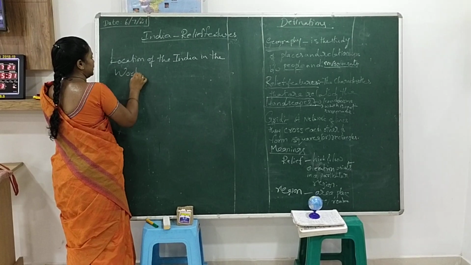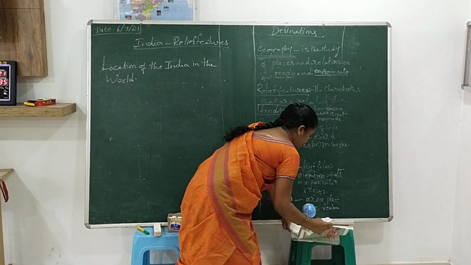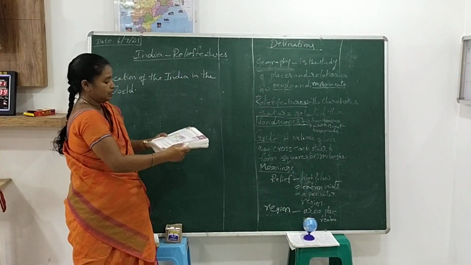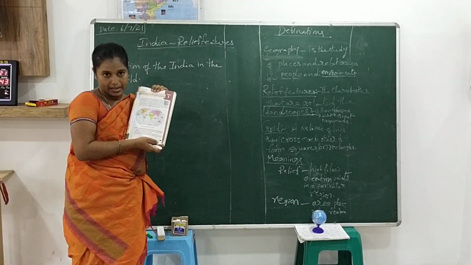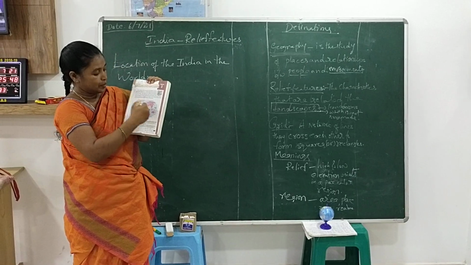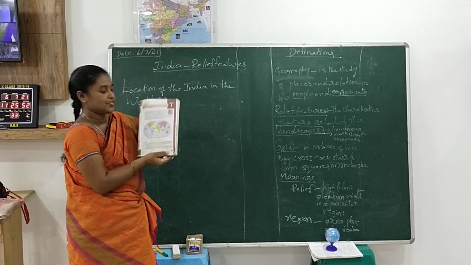You understand, children? According to textbook page number 1, this is the location of India in the world. They identified where India is. Here they mentioned the continent names and also the major oceans.